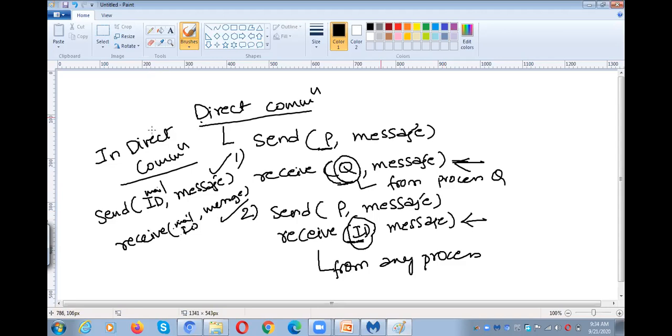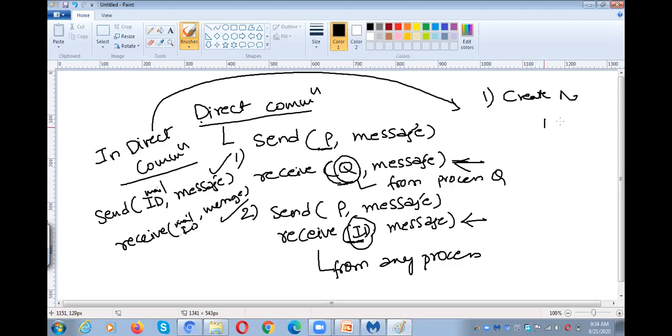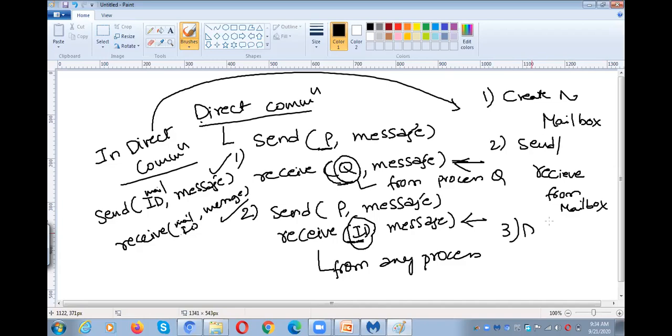In order to make indirect communication possible, first we need to create the mailbox, then send and receive from the mailbox, and then we need to delete the mailbox.